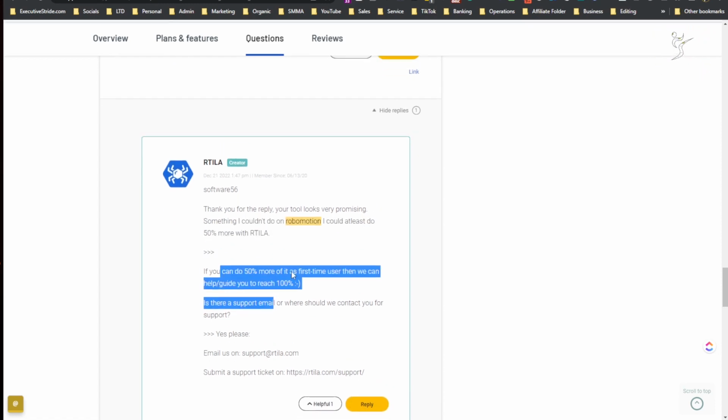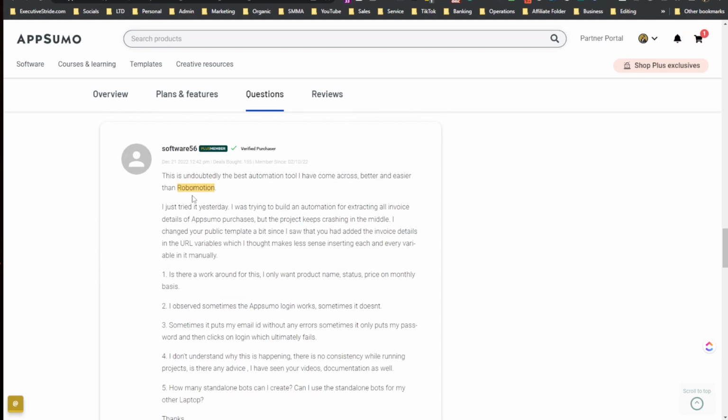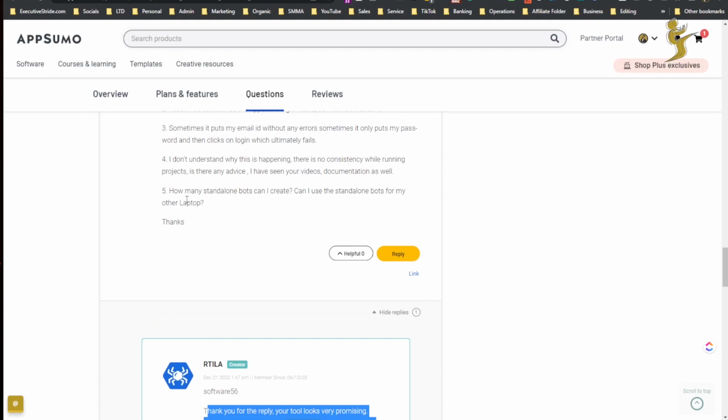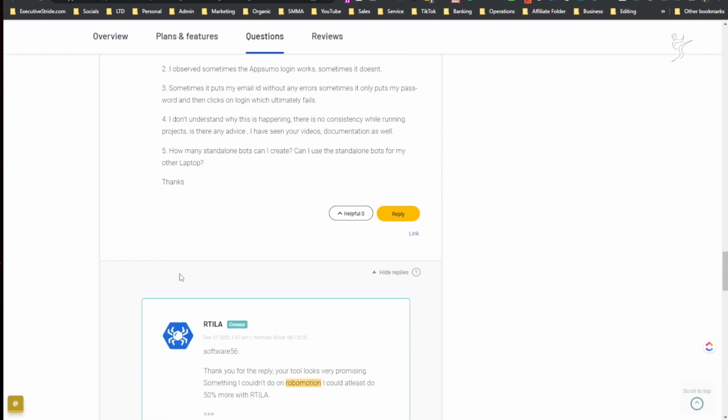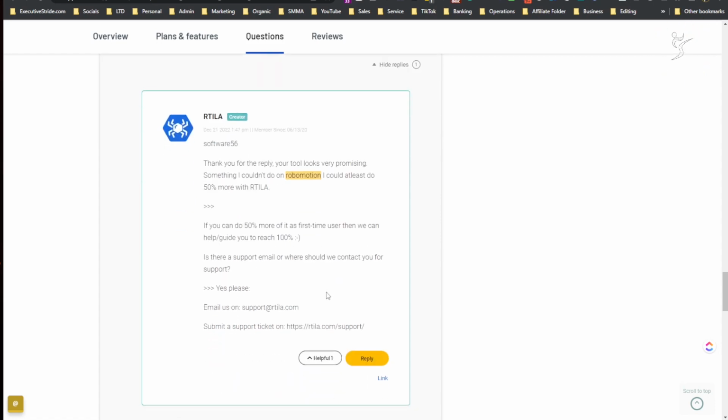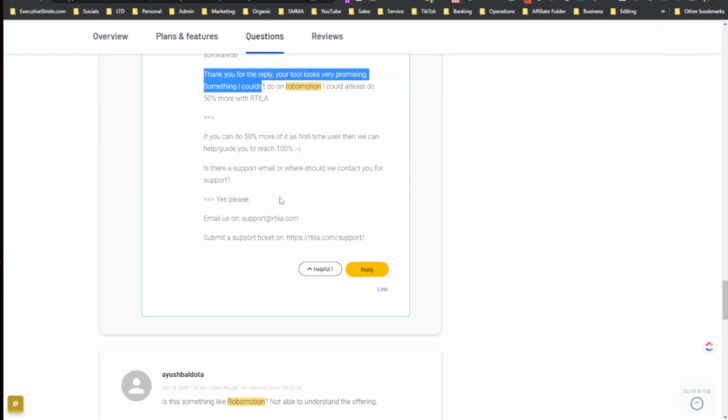You can do, where is this? RoboMotion. Who said this? I don't know who said that. If they're saying that, thank you for the reply. Your tool looks very promising. Something I couldn't do on RoboMotion, I could do. So I don't know who said this.